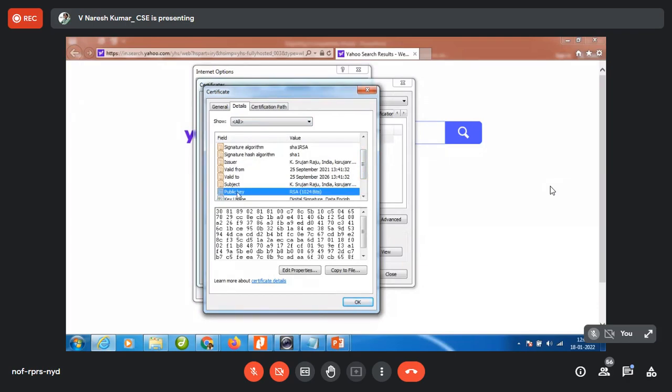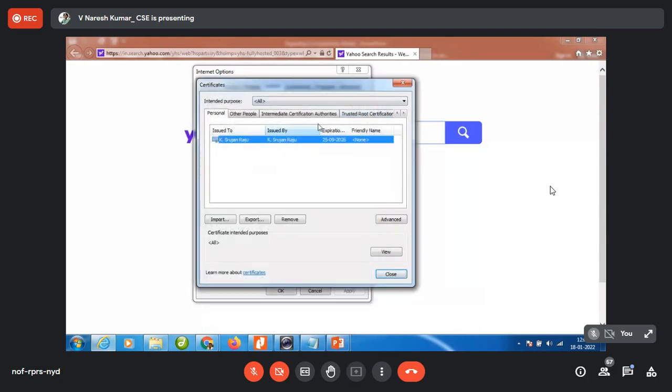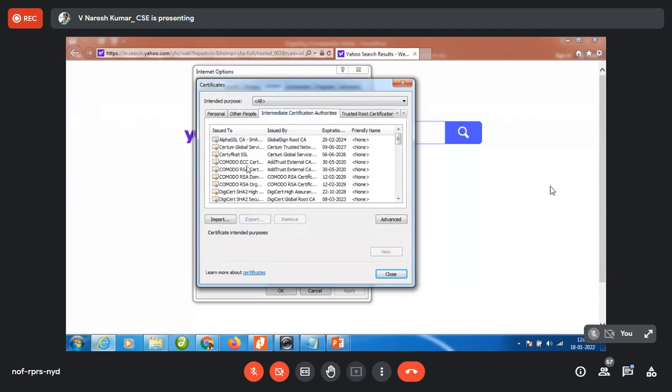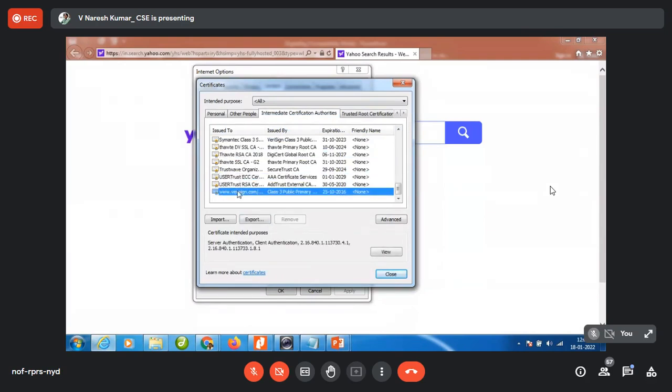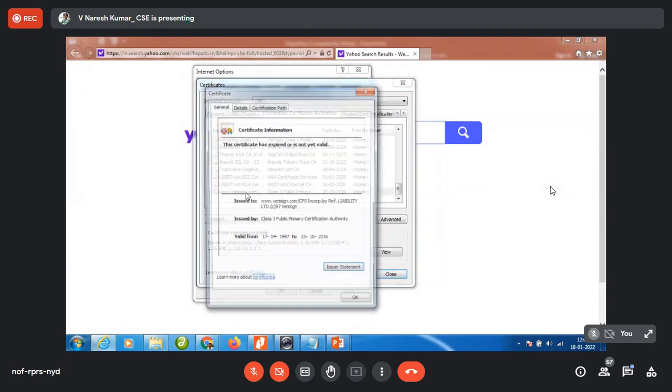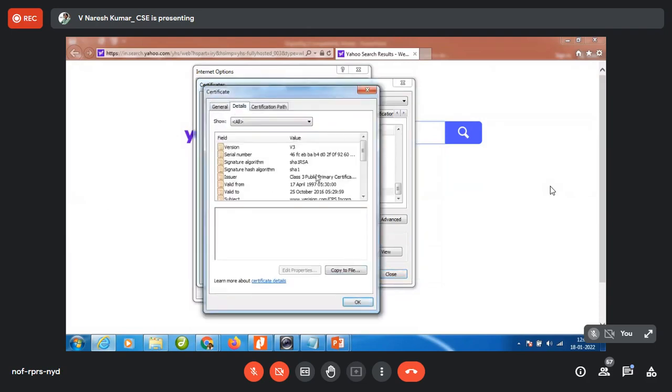Are you getting my point? So we are going to exchange the certificates. See, there are so many certificates here. If you look at Microsoft, VeriSign, Trustword, everyone is going to have one. If you click VeriSign, you can see that VeriSign has its public key.